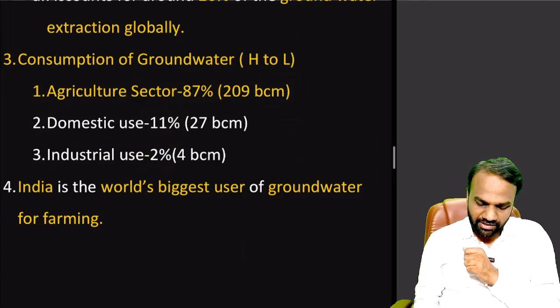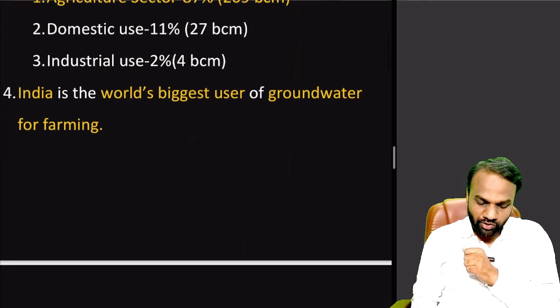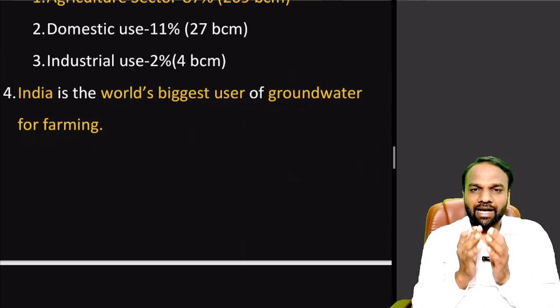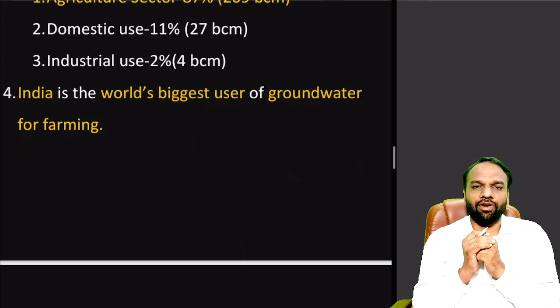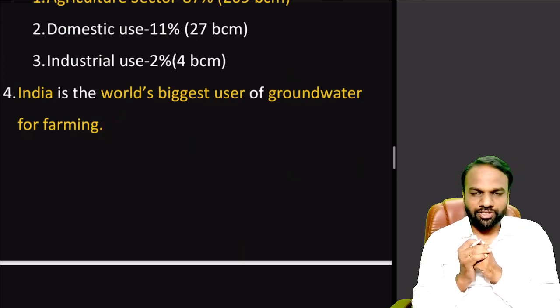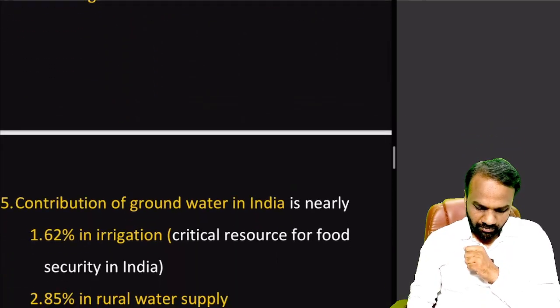Here we can ignore the absolute numbers like 209 BCM, 27 BCM, and 4 BCM. The percentages are very important. From this we understand that India is also the world's biggest user of groundwater for farming. We already learned that India is the largest groundwater extractor in the globe. Apart from that, India also uses groundwater the most for irrigation. Both pieces of information are very important from both general curiosity as well as exam point of view.